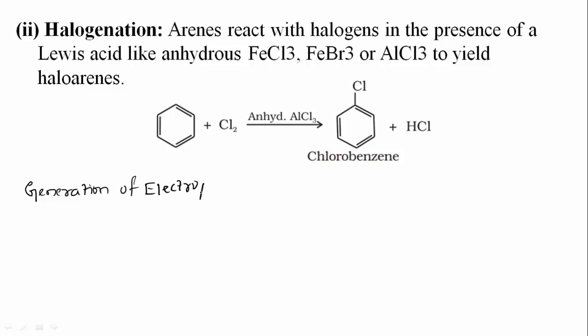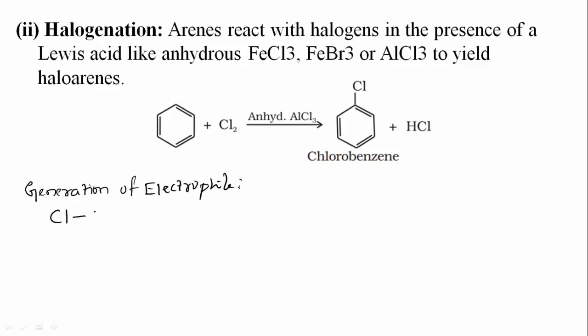So, once you know the generation of the electrophile, then you can write the formation of carbocation as well as removal of proton, because it is the same in all reactions. The only difference is the electrophile which is present. This will also take place as we have observed in the case of nitration. Only the electrophile is different. So how is the electrophile formed here?